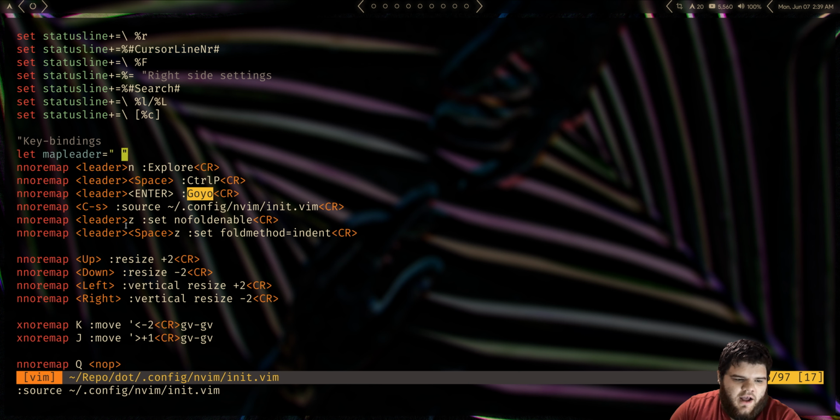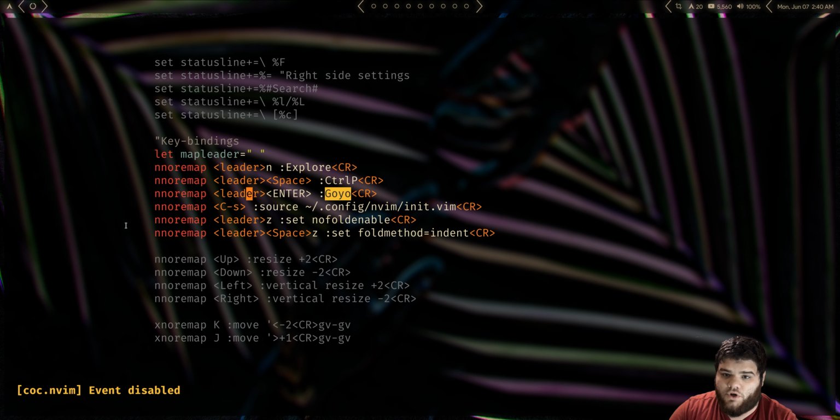That's really nice. Another thing that I did was set a leader key, which is a pretty popular thing to do in Vim. It's smart. It's a good way to go. You can set map leader to any key. What I set it to was space. And so you can see, for example, if I hit space and then enter, I'm going to enter Goyo, which is a sort of distraction-free writing mode plugin for Vim. I like it a lot.